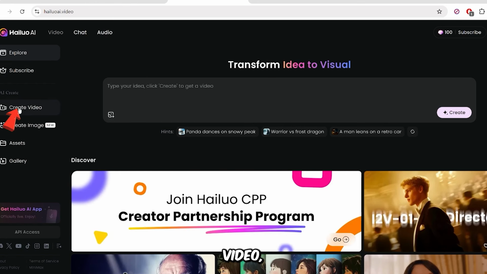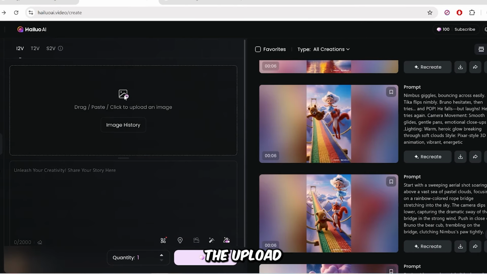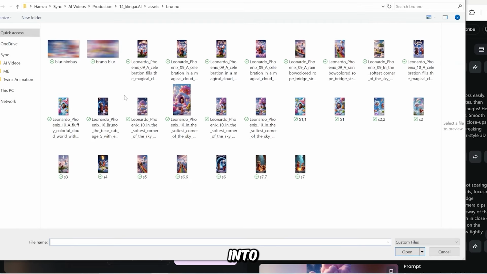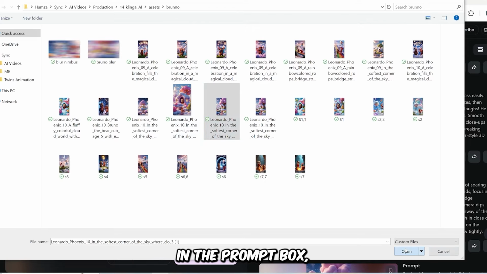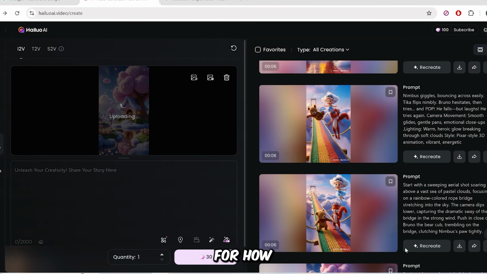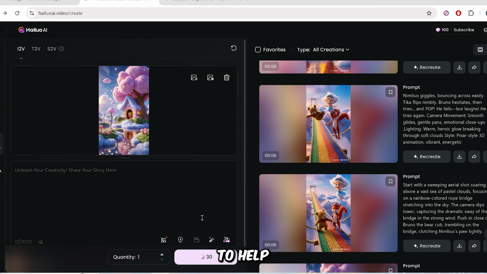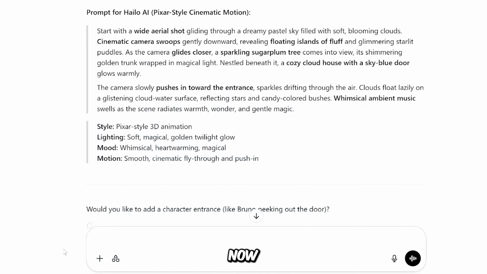Go to Create Video. Then click the Upload button and choose the image you want to turn into a video. Then, in the prompt box, you can type your ideas for how you want the image to be animated. You can also ask ChatGPT to help you create the best prompt. Now, let me show you another way to create a motion prompt.